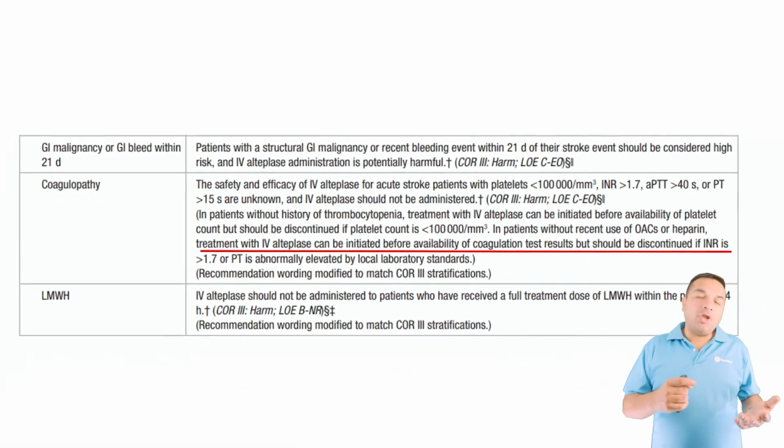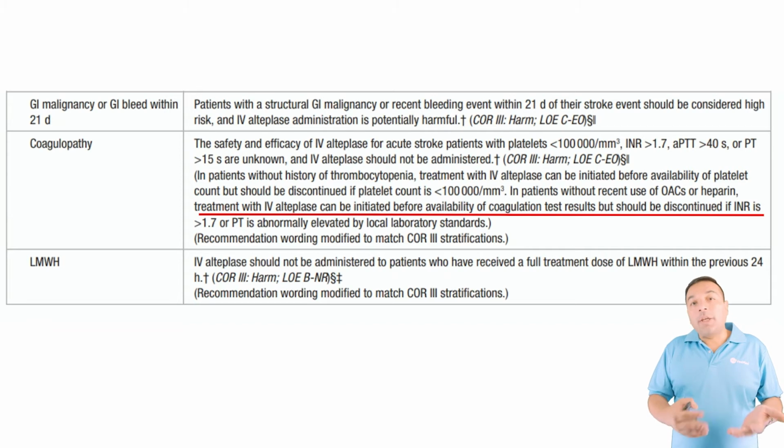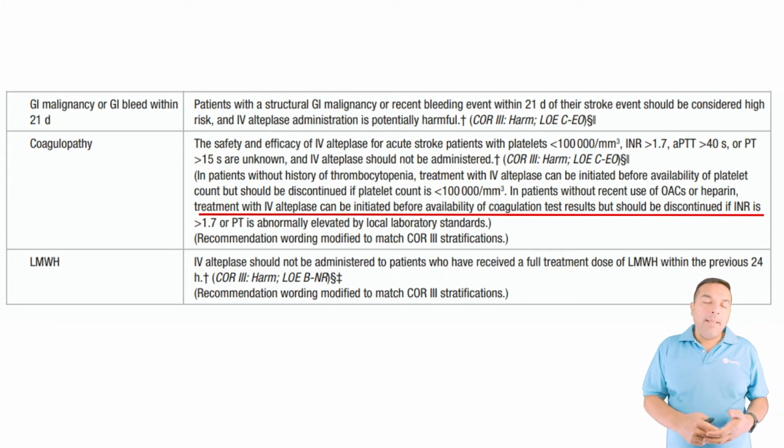GI malignancy and GI bleed within the last 21 days, do not give TPA. And if the patient actually has acute GI bleed, of course, that is also a contraindication to give TPA. But if it is not acute, if it is more than 21 days, go ahead and give TPA.